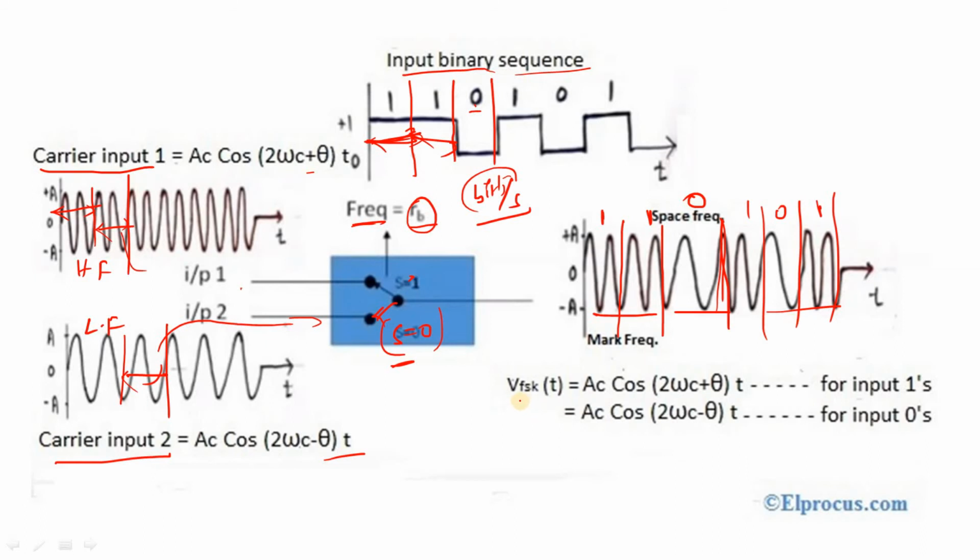Coming to BFSK, that means binary frequency shift keying, the equation for input 1 or input 0: if it is input 1, Ac cos(2 omega c plus theta) t. Here, for input 0, Ac cos(2 omega c minus theta) t.